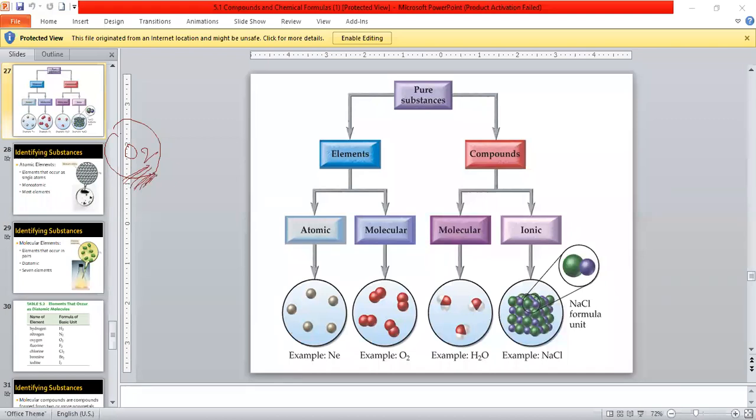You can see here elements can be further classified into two groups. One is atomic group and one molecular group. Sometimes atoms exist independently, like neon. The atomic number of neon, how much is it? It is 10. Who is joining with this name?